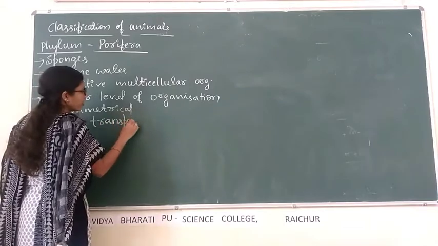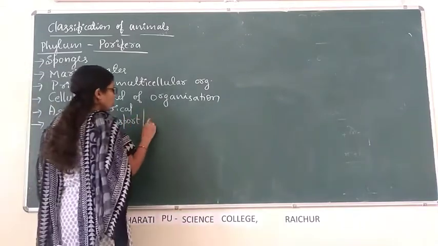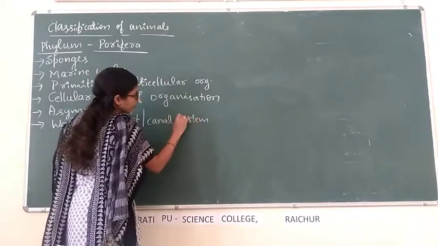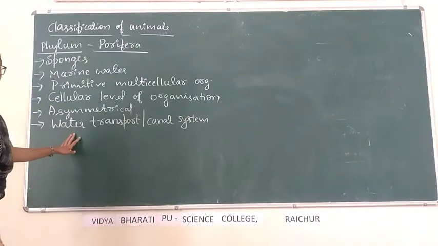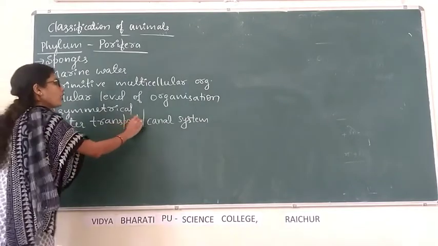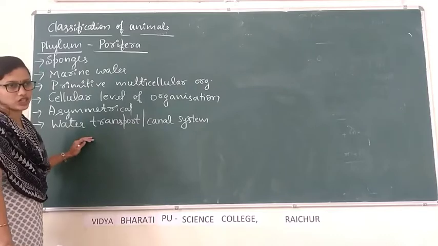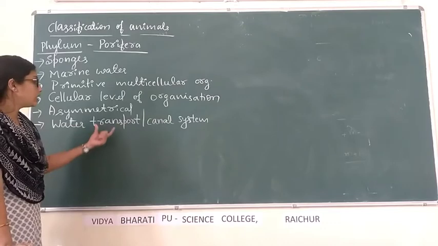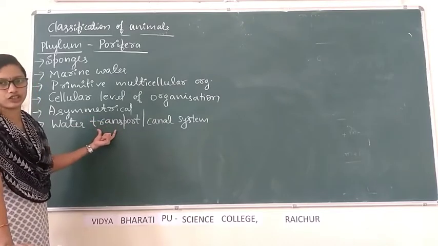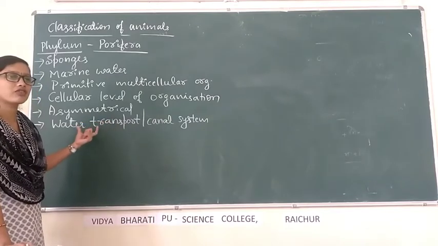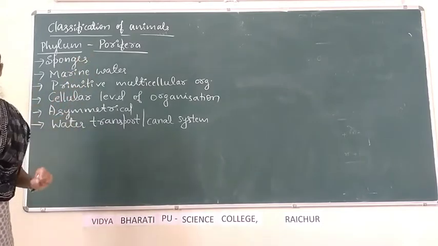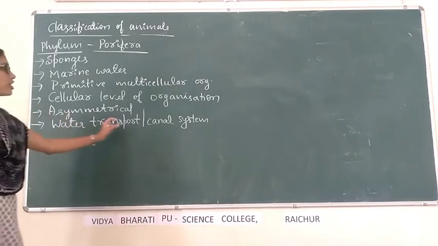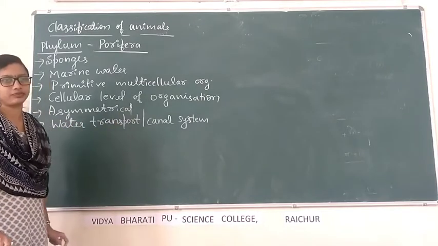In case of Porifera, a water transport or water canal system is present. This is the defining feature, the special feature of phylum Porifera: presence of a water transport or water canal system.